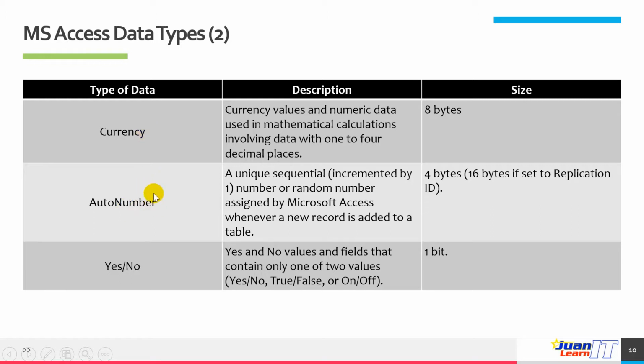All right. You also have auto number. This is a unique incremented by one number or random numbers assigned by Microsoft Access whenever a new record is added to a table. And the size of this one is 4 bytes or 16 bytes if set to replication ID.